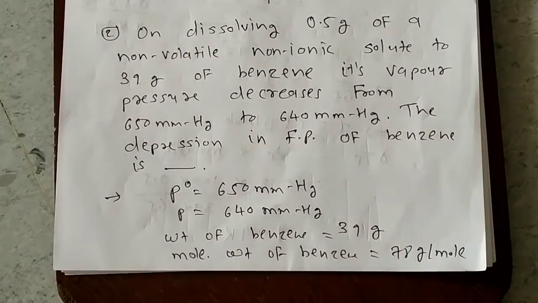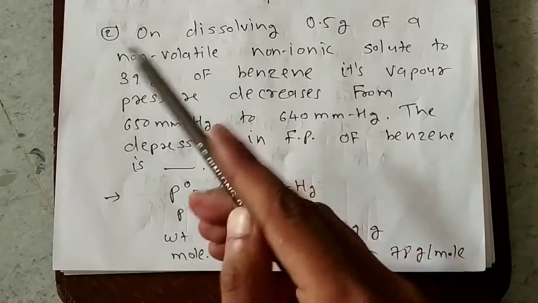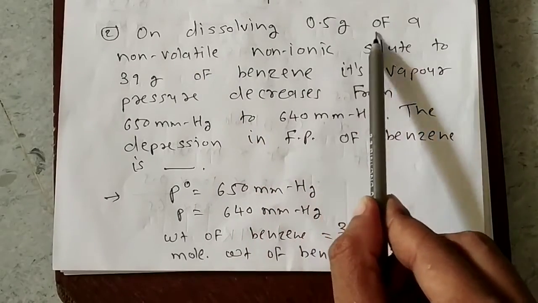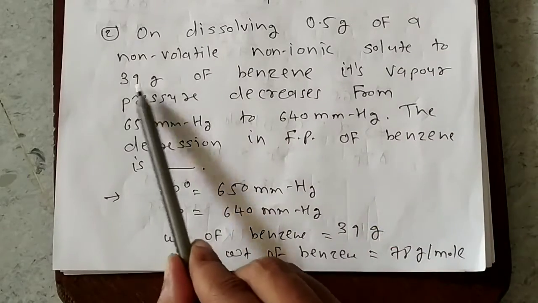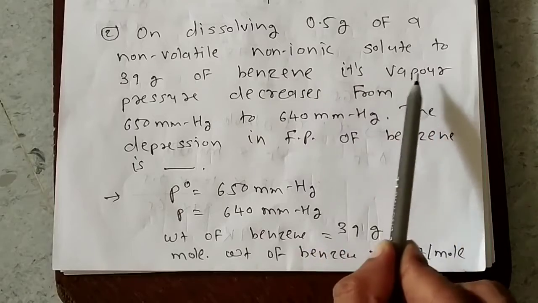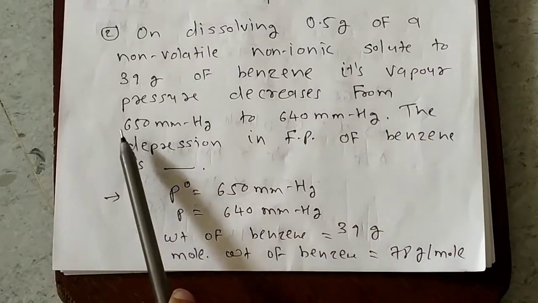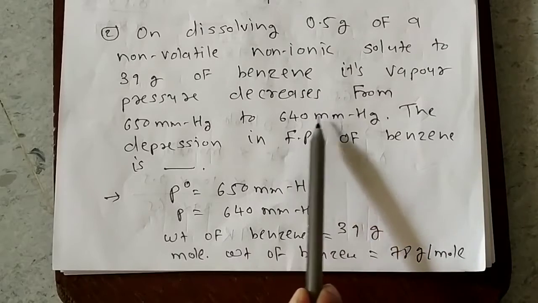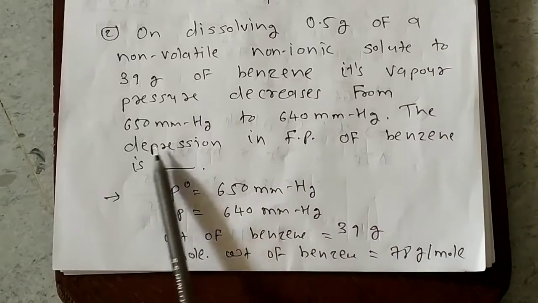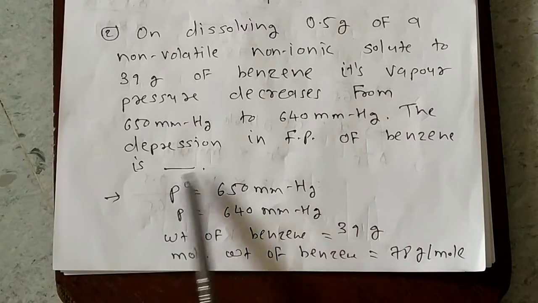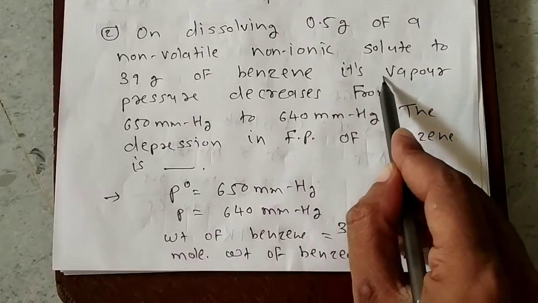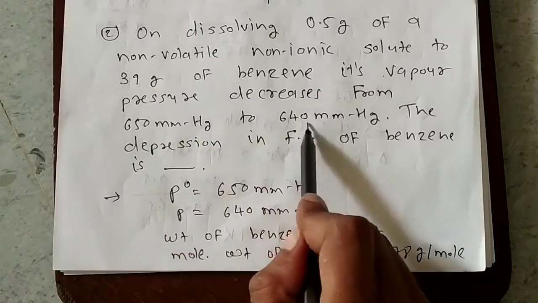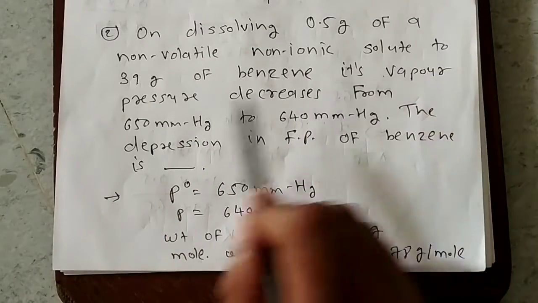Now the second question is like this. On dissolving 0.5 gram of a non-volatile, non-ionic solute to 39 gram of benzene, its vapor pressure decreases from 650 to 640 mmHg. The depression in freezing point of benzene is dash. Now here two colligative properties are mixed. First one is decrease in vapor pressure. You can say 650 to 640, it is decreasing. The vapor pressure is decreasing.